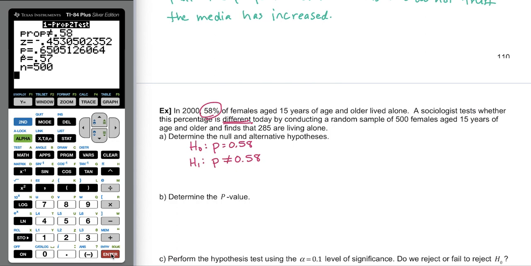Okay, so what we're getting is a few things. We got a z-score, we got a p-hat. The most important thing here is the p, the second one. That is our p-value. That's the probability that we want. So let's write this down.